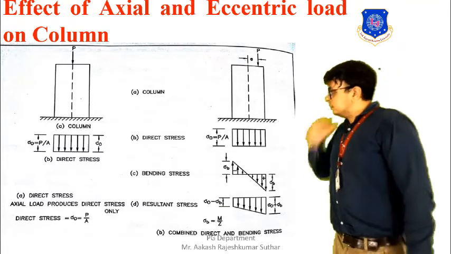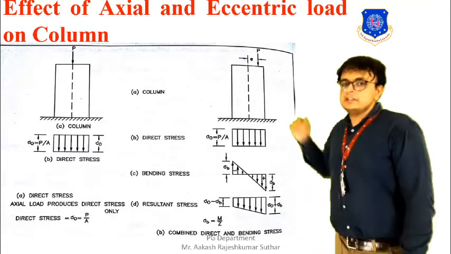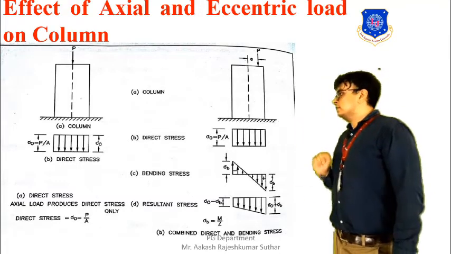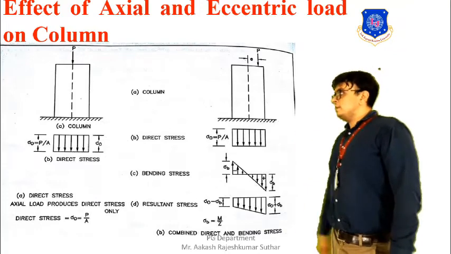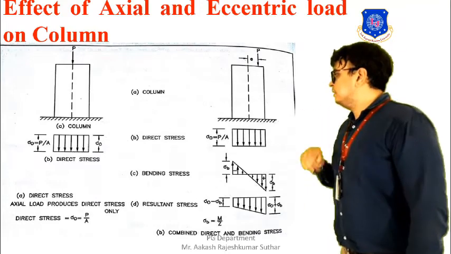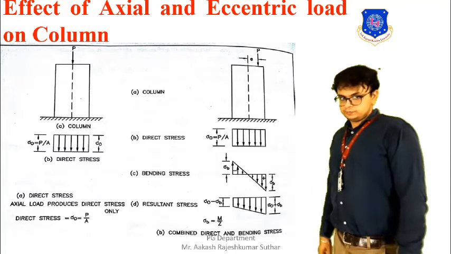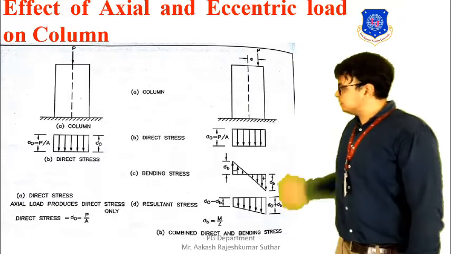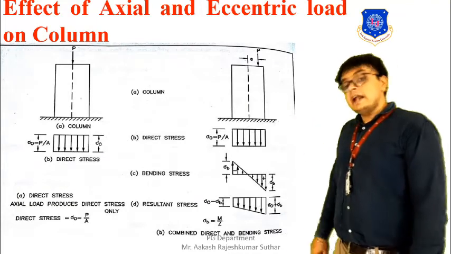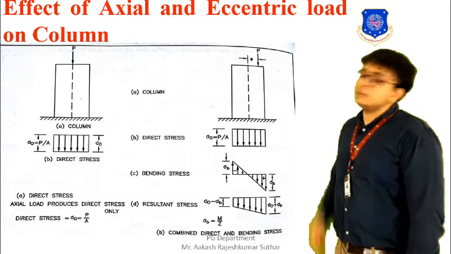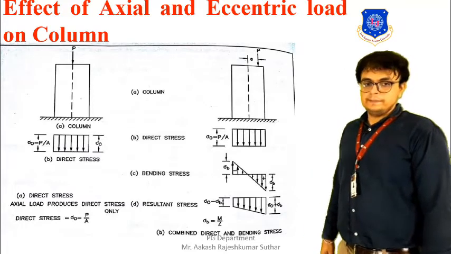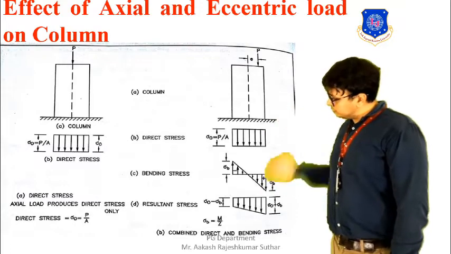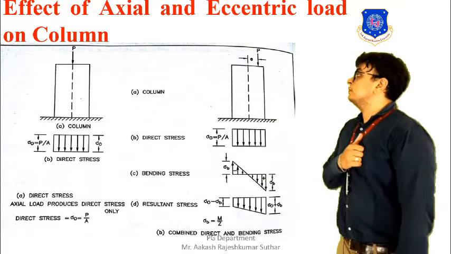But as shown in the given figure, we have a load at some distance from the center, that is e. So in this case, we will have the direct stress and the bending stress also. You can see over here that we have the direct stress, sigma 0 equal to P by A, and at the same time there is a bending stress also, sigma B. We have to consider both direct stress and bending stress for the resultant stress.